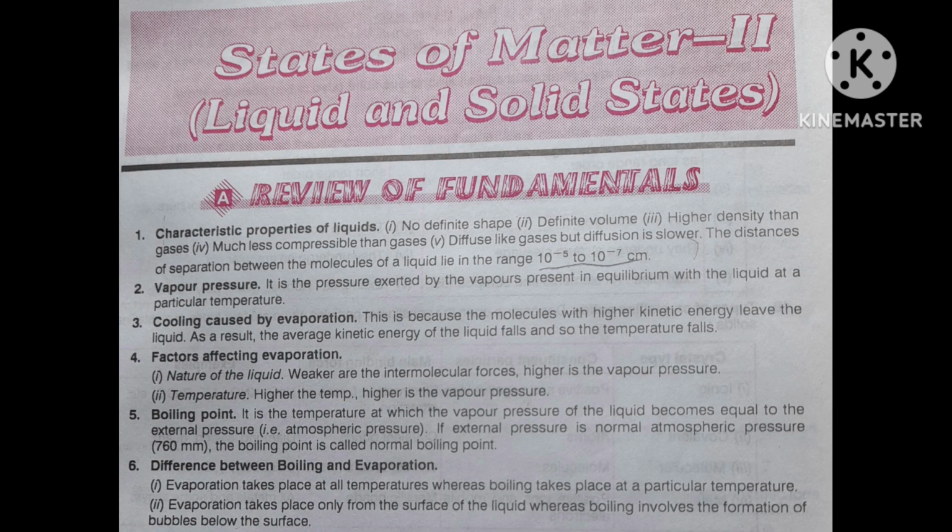First point is characteristic properties of liquids. First point, no definite shape. Second point, definite volume. Third, higher density than gases. Fourth, much less compressible than gases. Fifth, diffuses like gases, but diffusion is slower.